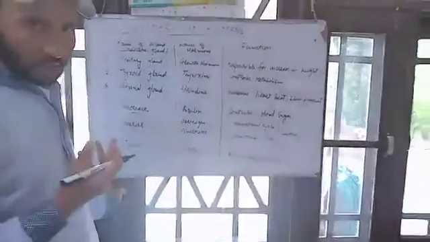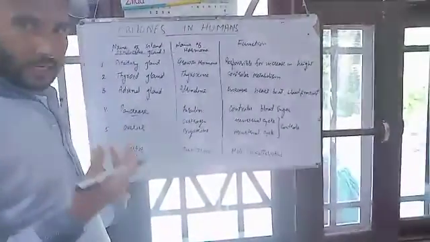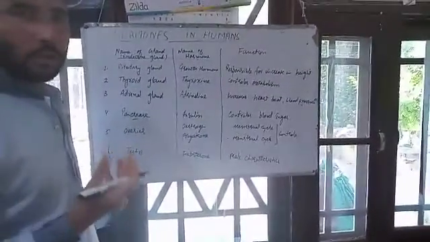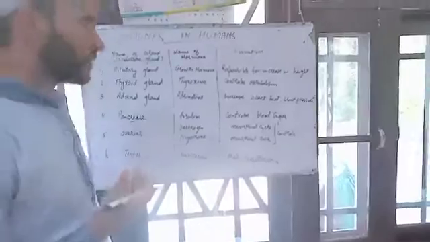Actually, all hormones are released from endocrine glands. That means the glands which secrete their secretions directly into the blood. And what is a hormone? A hormone is a chemical messenger.